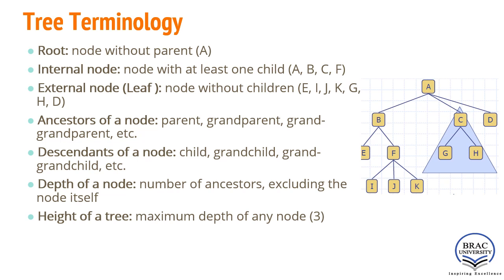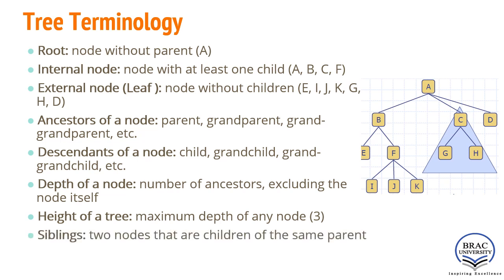Now siblings. So siblings means two nodes that are children of the same parent. So who are siblings of I, J, K? Siblings of E, F. Siblings of B, C, D. That's it.